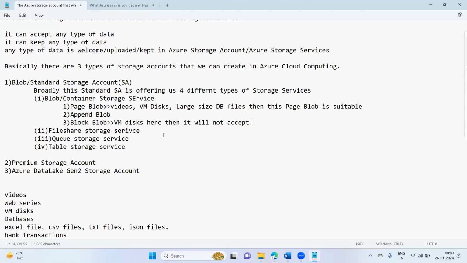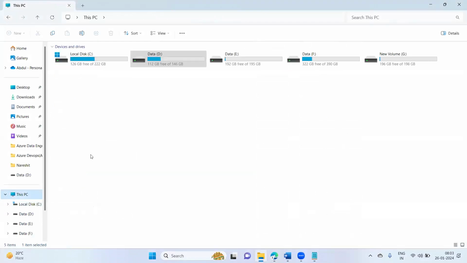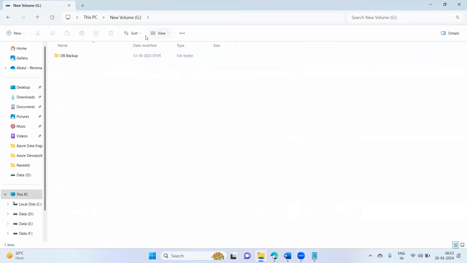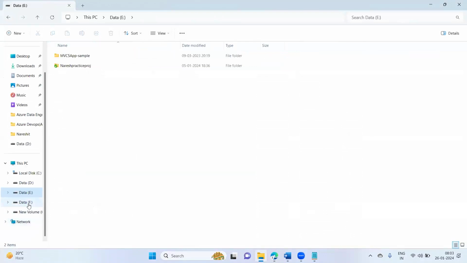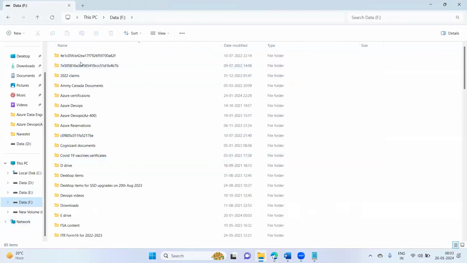Take this complete VM disk. See here, this is called a VM disk: E drive, F drive, G drive, D drive. This disk has a lot of data. See how many folders there are.